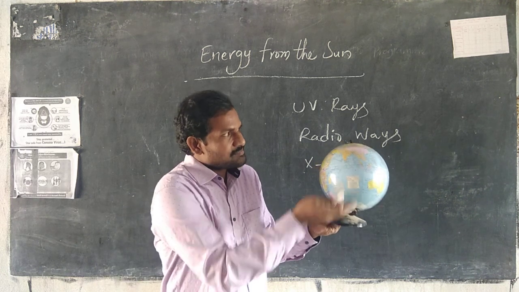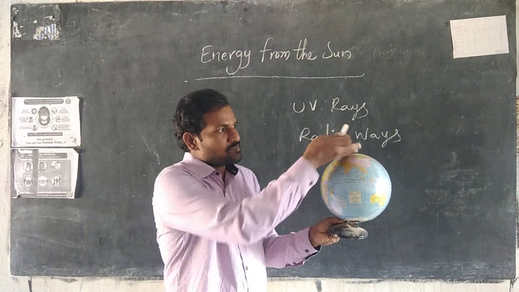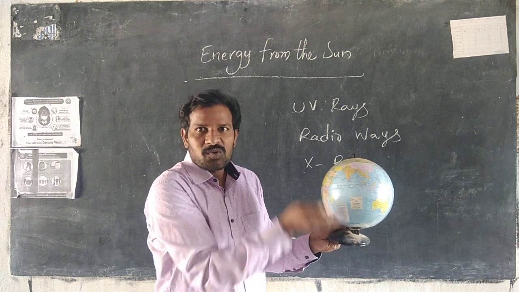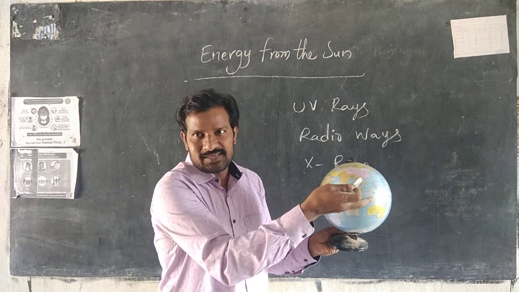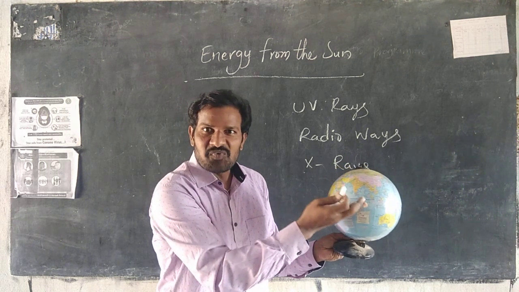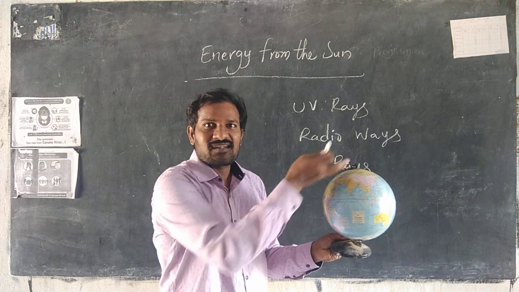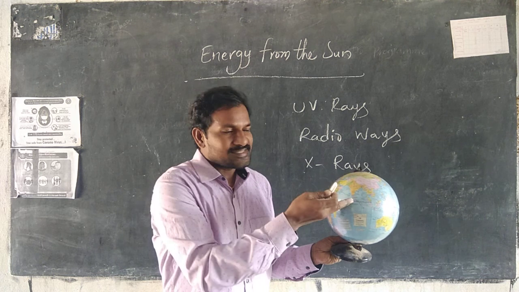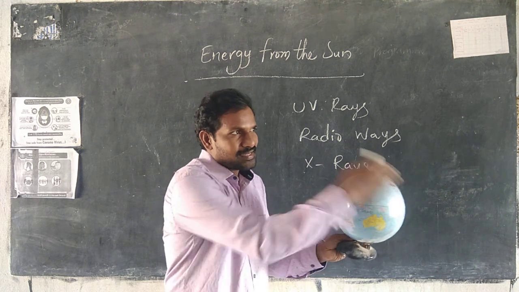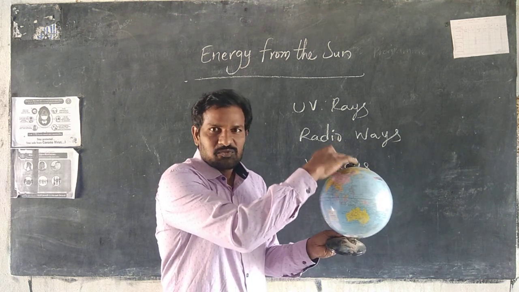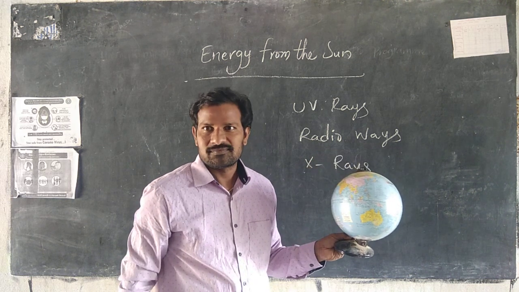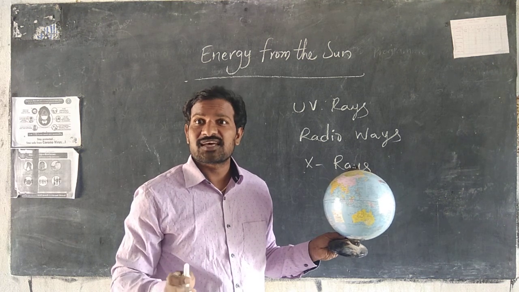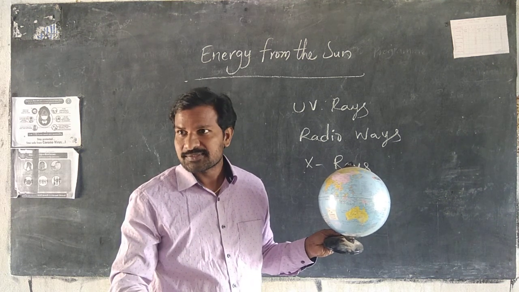So these areas, both the pole areas, are called polar regions, and the equatorial region receives more temperature. Polar regions receive less temperature. So completely half of the earth is very hot and the polar regions are very cool. That is the difference of temperature from one place to another place.